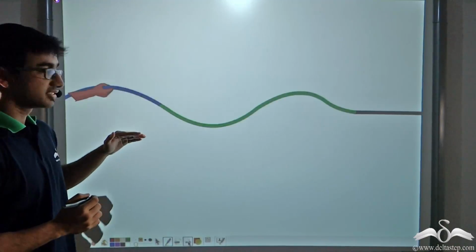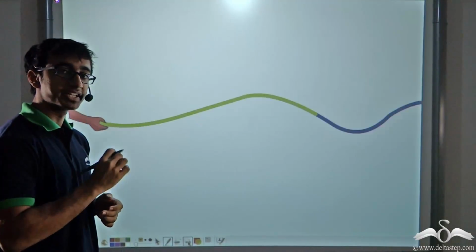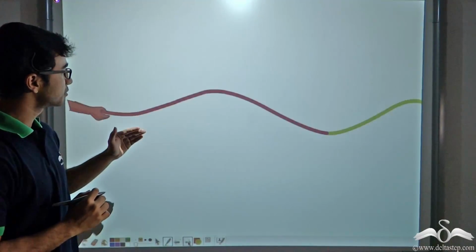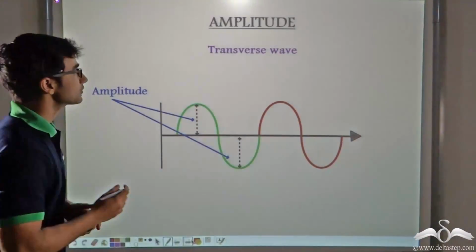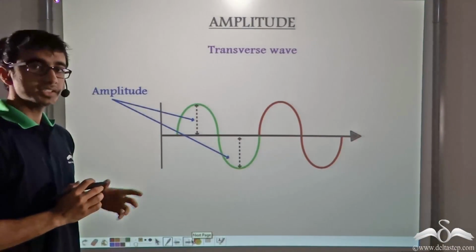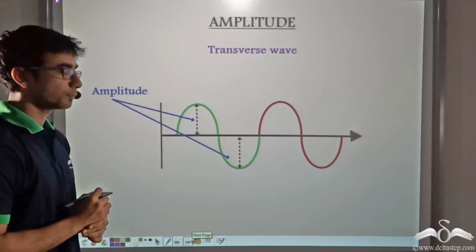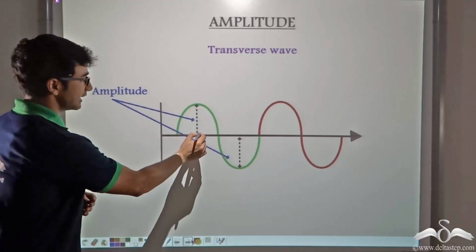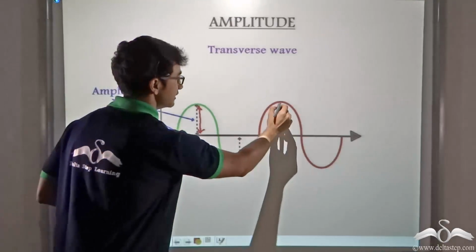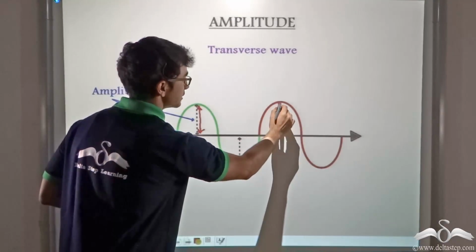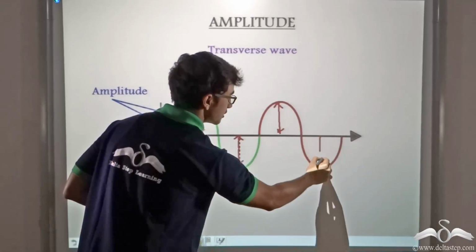So the disturbance, the displacement on either side that is taking place is known as the amplitude of the wave. That is the maximum displacement of the rope on either side of its mean position. So here is a picture to clear out the concept of amplitude. Notice these black dotted lines that have been shown. This black dotted line represents the amplitude of the wave. The amplitude of the wave is nothing but the maximum displacement of a particle on either side of its mean position.